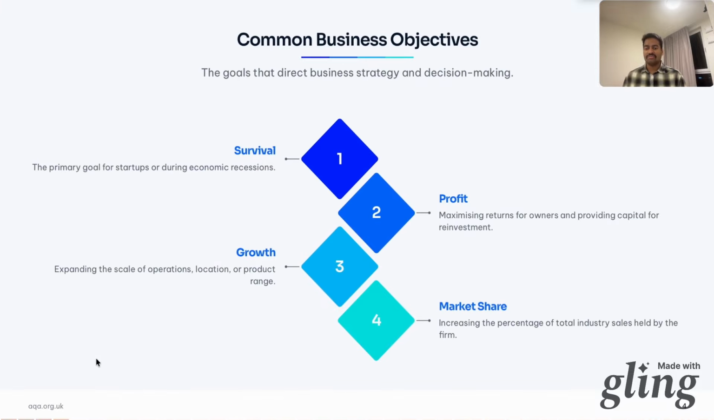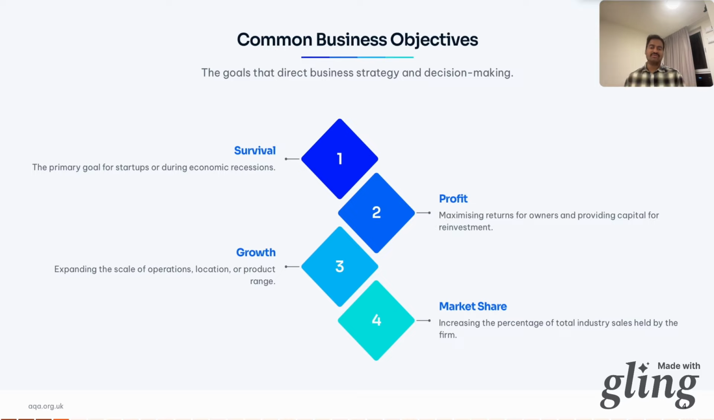Now we understand the common business objectives. So what are businesses actually aiming for? These are the objectives, the goals that direct strategy. The most common ones are profit and profit maximization. Making as much money as possible. That's profit maximization. Whereas growth is getting bigger, more stores, more expanding into new geographies and markets and new product ranges and diversifying your product portfolio.